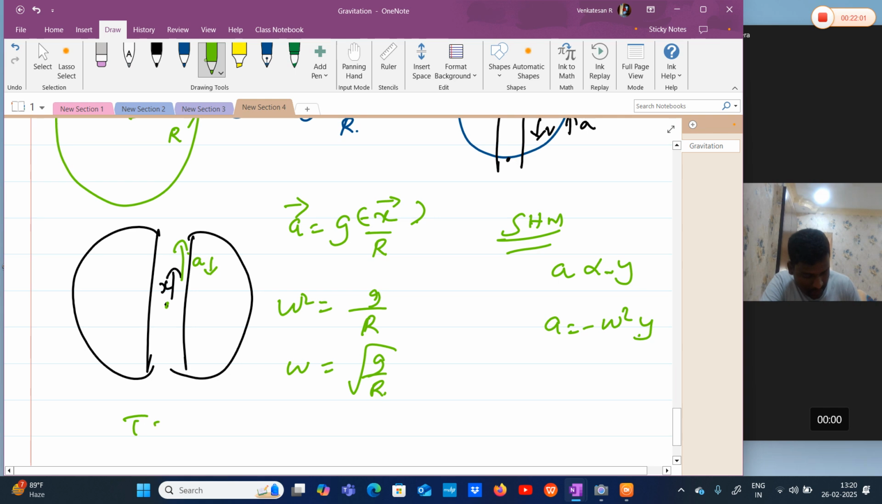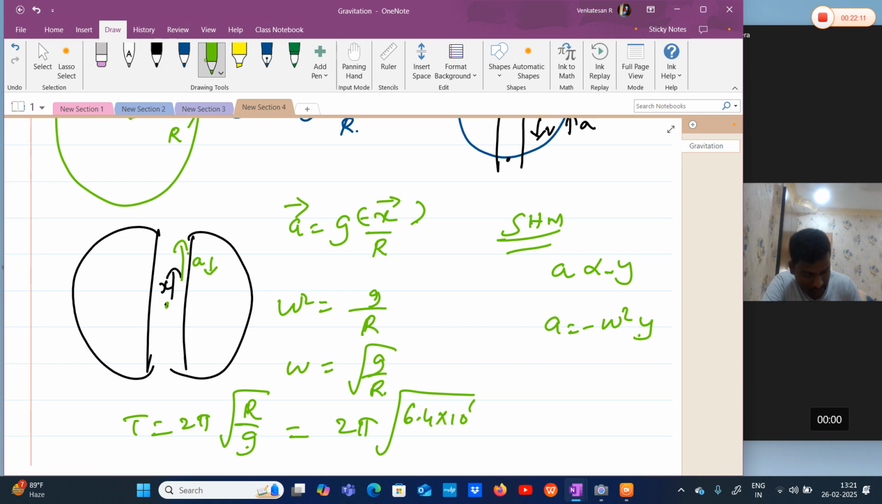What's the time period? 2 pi by omega. We are getting 2 pi square root of r by g. For earth, r is 6.4 into 10 to the power 6, g is 9.8. If I calculate, we'll get a value of 85 minutes.